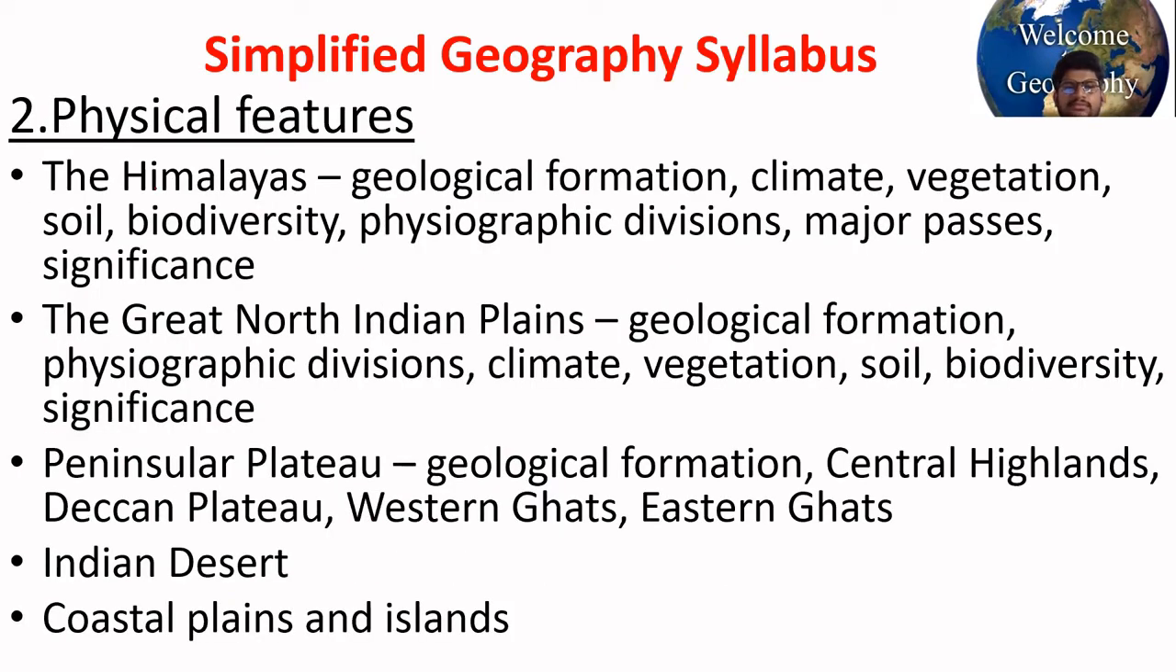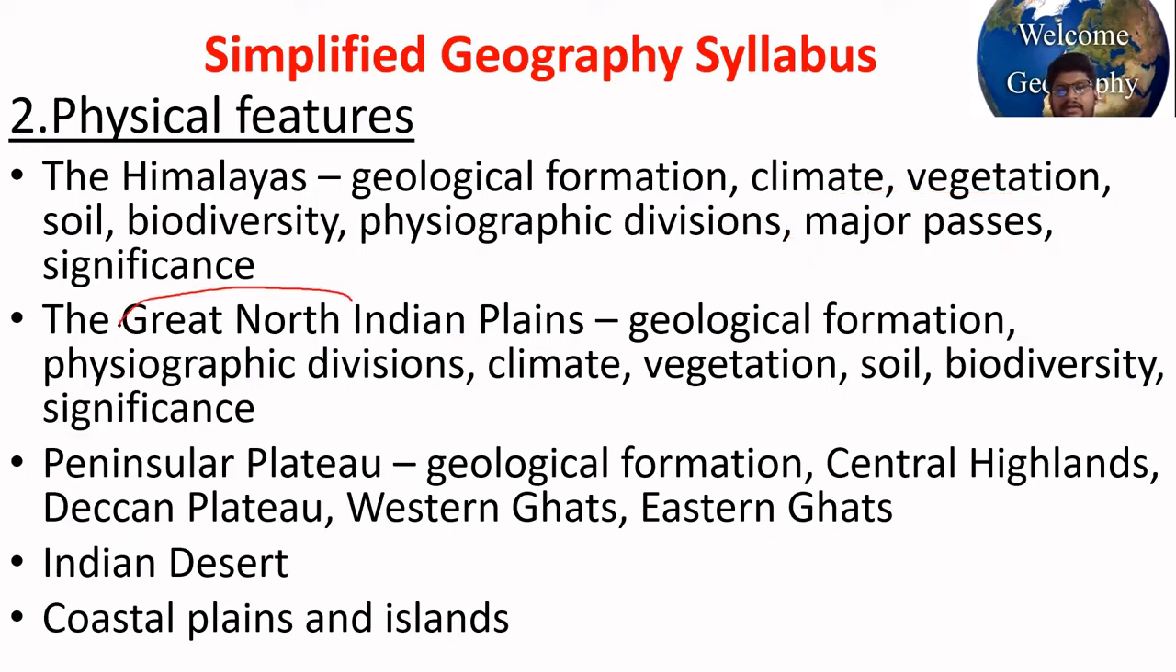Then physical features of India. Study about the Himalayas, how they are formed, what type of climatic regions you can find in that particular area, vegetation, coniferous forest, alpine forest. What type of soil can be seen in that area, biodiversity, which type of animals, flora and fauna can be seen in that particular area, physical divisions. They are further divided into Shivaliks, Greater Himalayas, Lesser Himalayas, and all. Major passes in it: Nathula Pass, Shipkila Pass, and their significance.